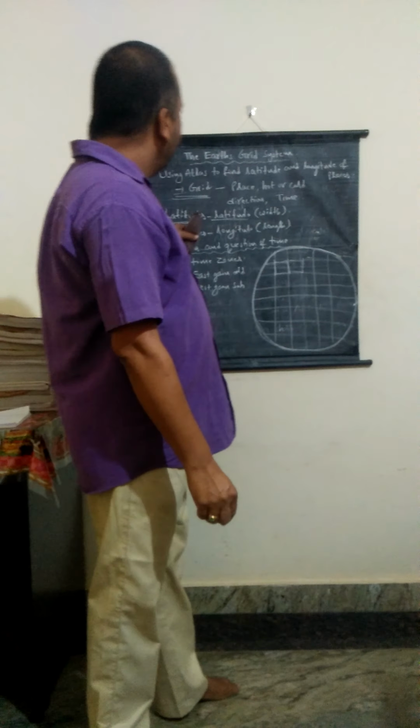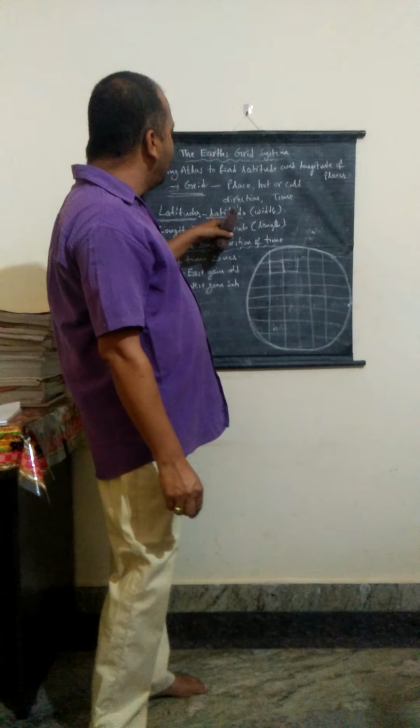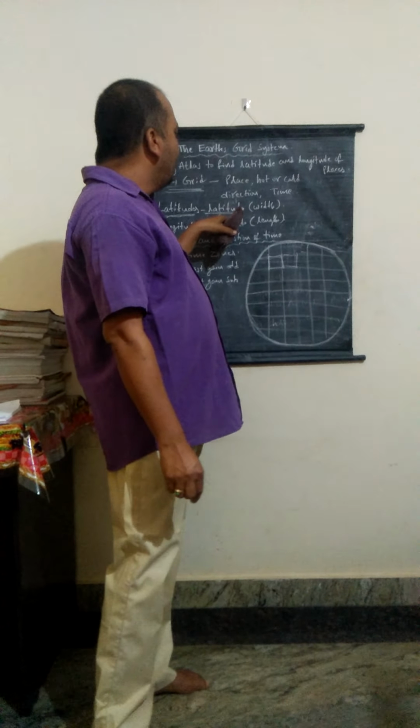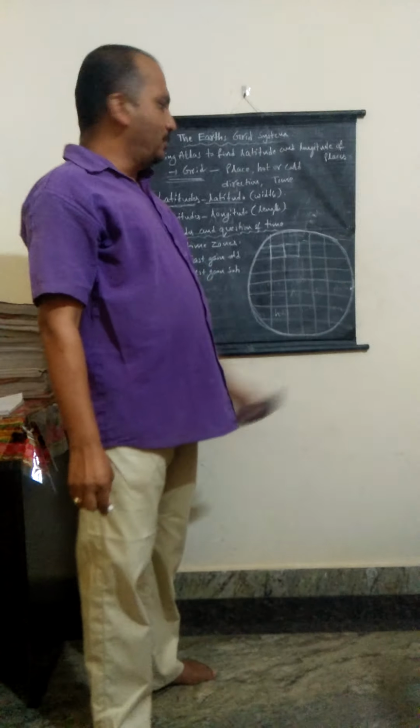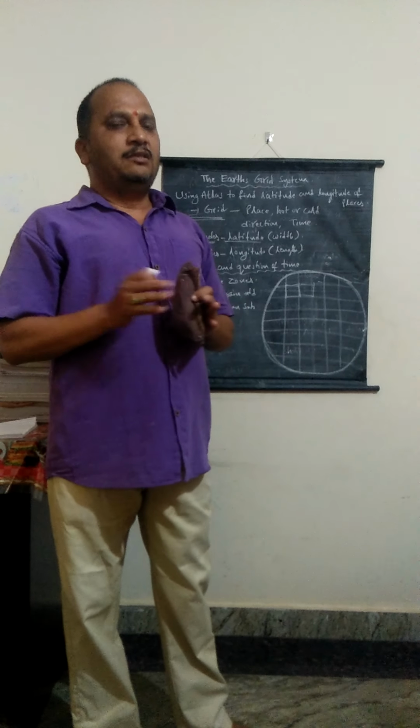So what are the latitudes? The horizontal lines around the earth are called the latitudes. All the latitudes are circles.